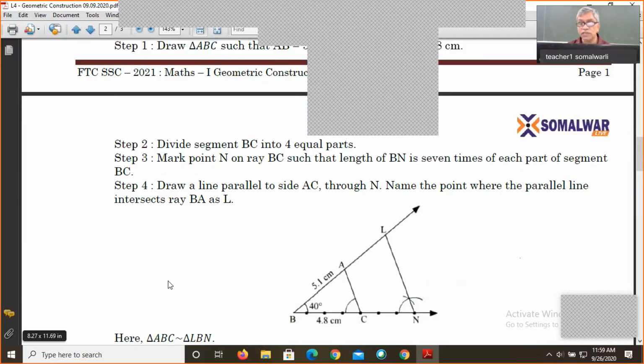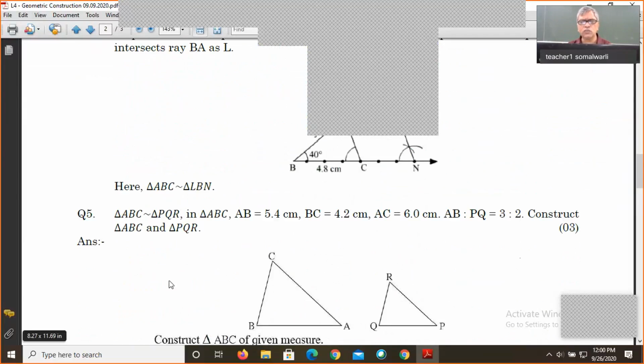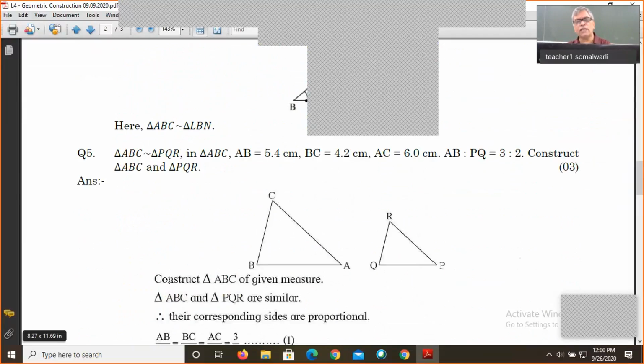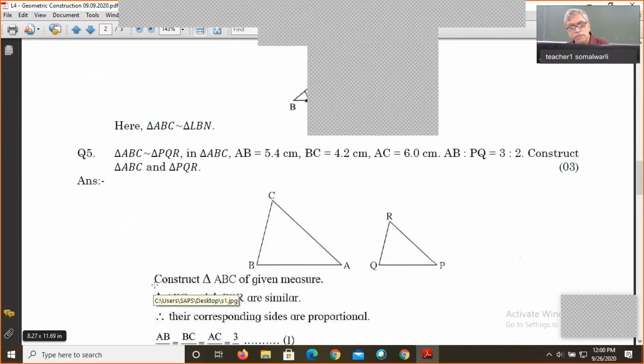In this way, we can construct using different theorems. The next question is very simple. It is triangle ABC and triangle PQR, with certain dimensions: AB is equal to 5.4, BC is equal to 4.2, AC is equal to 6, and AB upon PQ is equal to 3 by 2. Construct triangle ABC and triangle PQR.